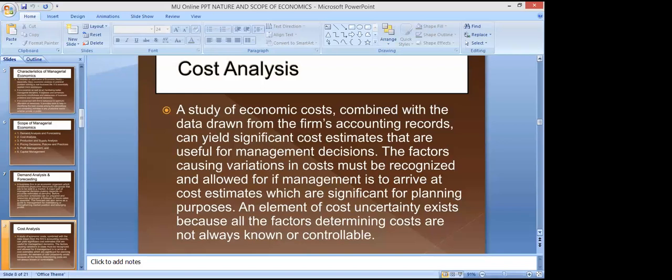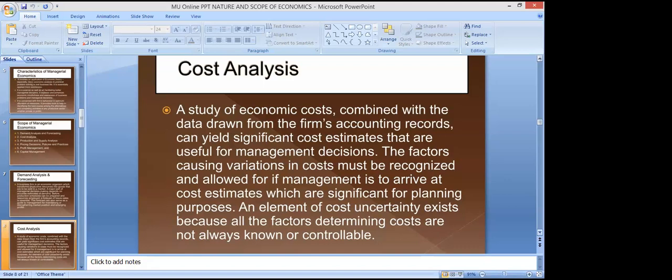An element of cost uncertainty exists because all factors determining cost are not always known or controllable. There are certain types of costs in the business: there are fixed costs, and there are variable costs also. Fixed costs are the costs that are fixed, that cannot be changed, right? Either you are producing zero units of output, or you are producing 1 lakh of output, the fixed cost will remain fixed, right?